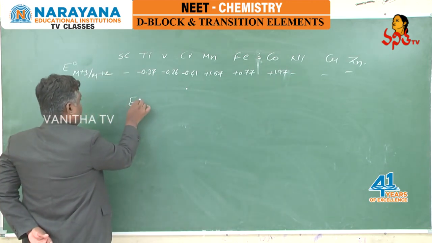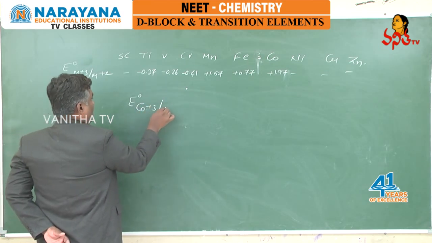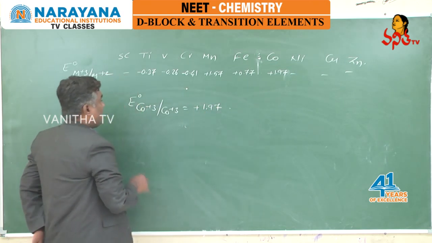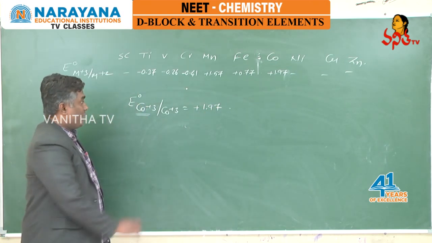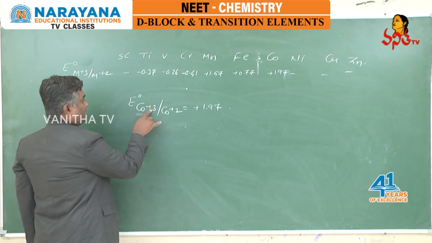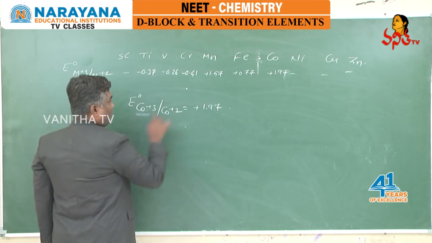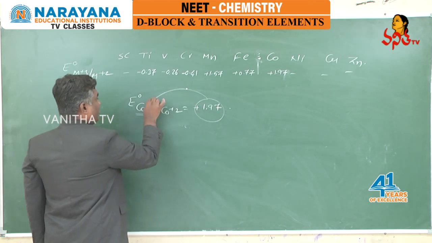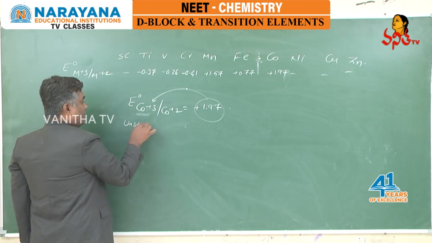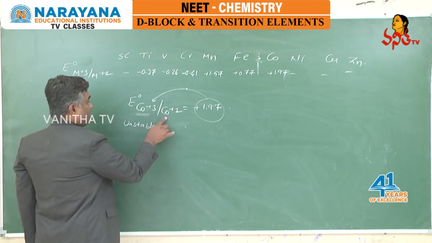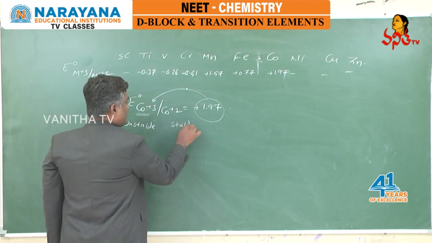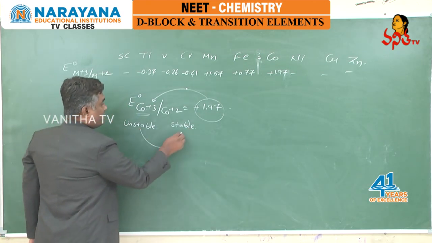And if you see, E naught of cobalt plus 3 by cobalt plus 2 is plus 1.97. If they ask what is the nature of cobalt plus 3, say, students, E naught of cobalt plus 3 by cobalt plus 2 we got plus 1.97, and this value belongs to the first species. E naught value positive means this is unstable, or you can say less stable between 2 species. If one species is less stable, the other is the stable species, and the unstable species tries to convert into the stable species.